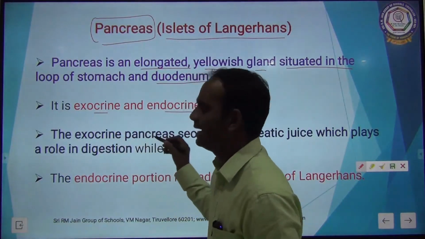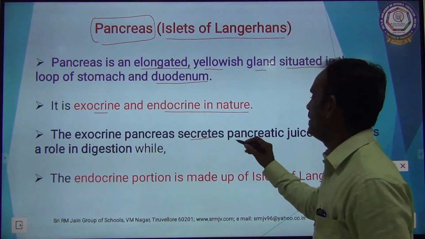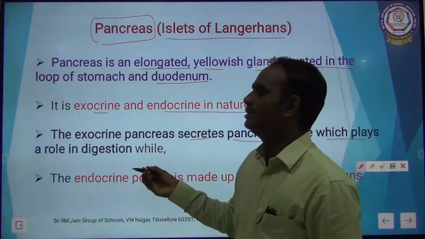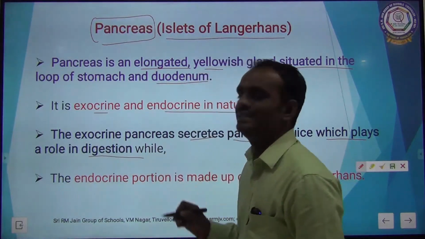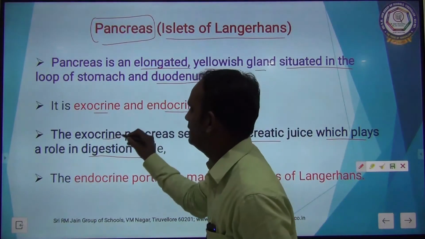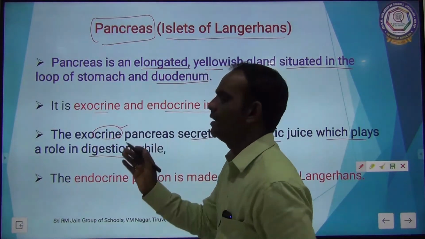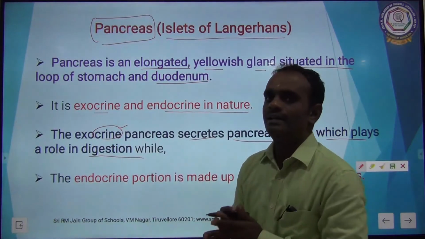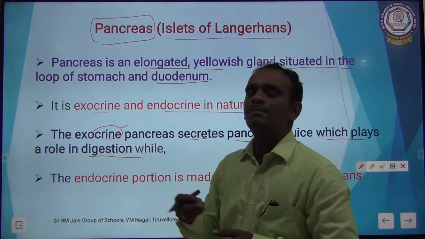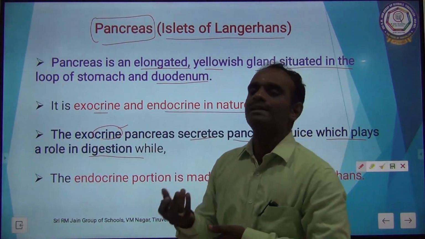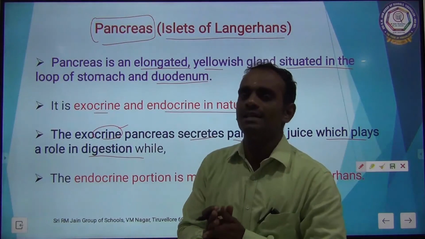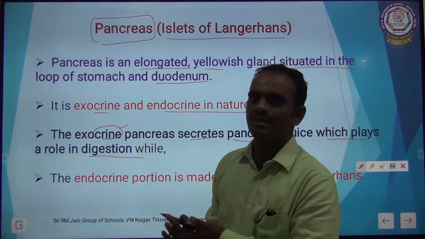The exocrine pancreas secretes pancreatic juice, which plays the main role in digestion. Exocrine part secretes pancreatic juice. The pancreatic juice is nothing but enzymes. This pancreatic juice is very essential for digestion.